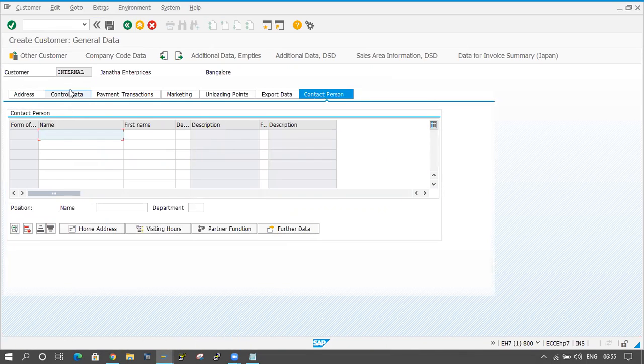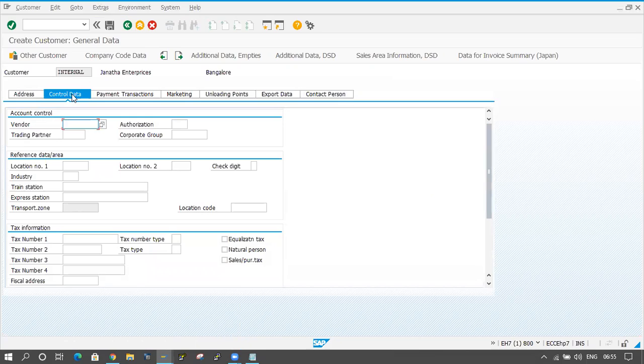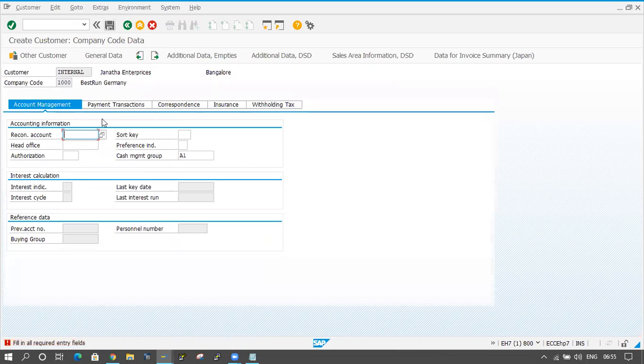One more mandatory field is there. I am checking for that one here. Let me click on the save button. It will ask you that one. I am clicking on the save button. It is asking something.